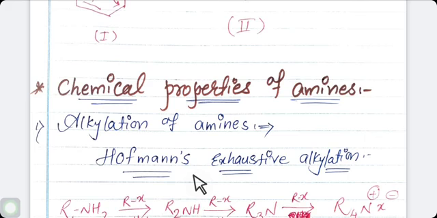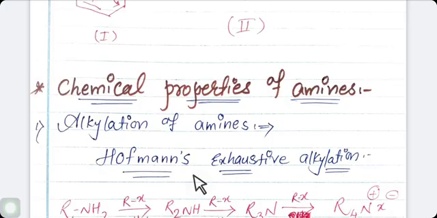In this reaction, students, as you know, what is alkylation? It means any compound reacting with alkyl halide. As you know, alkyl means R, halide means X, RX, alkyl halide. Or alkyl group, do you know what is alkyl group? When one hydrogen atom is removed from the alkane, it forms an alkyl group.